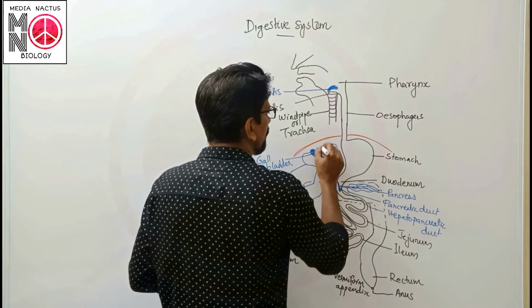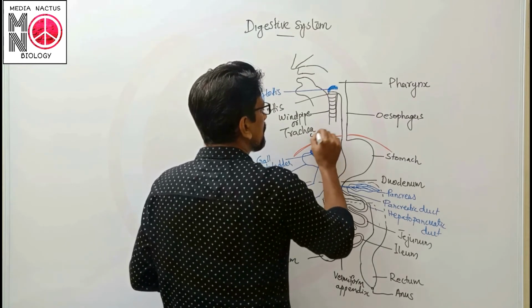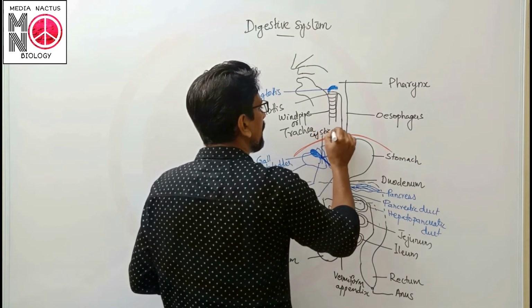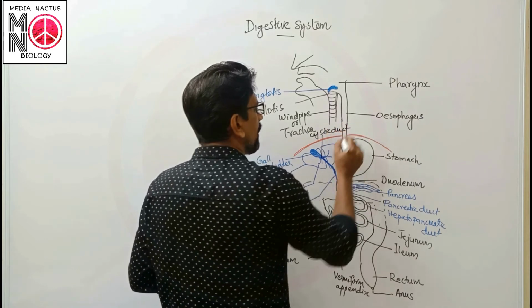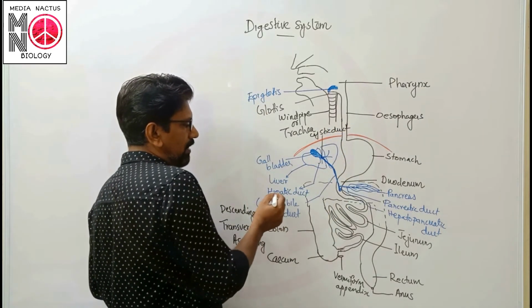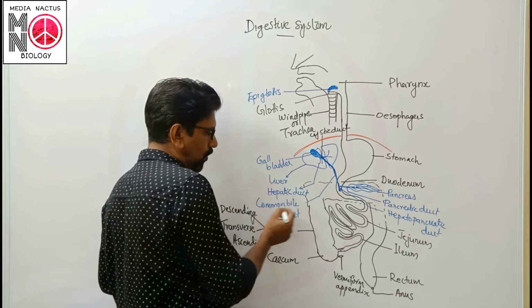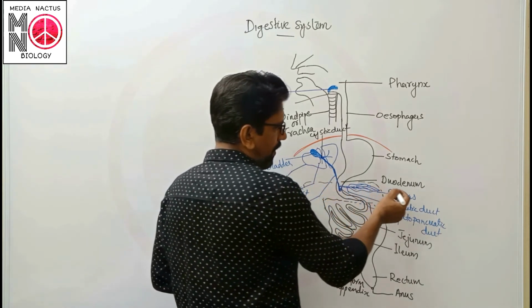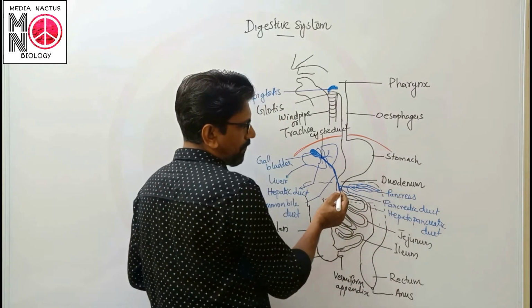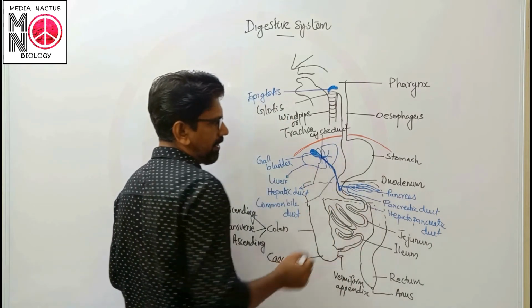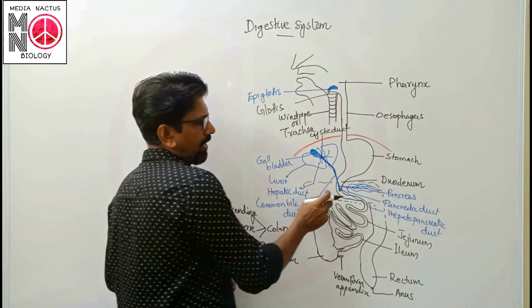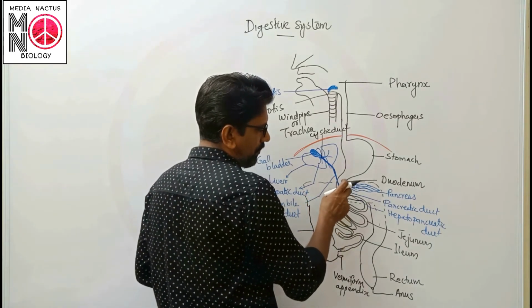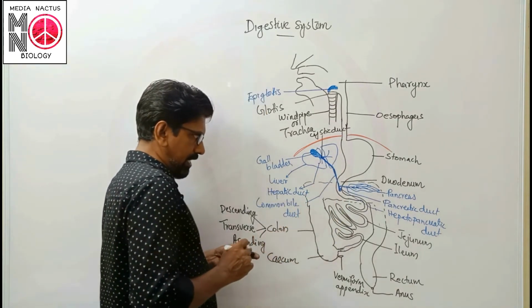Here, this one is known as what? Cystic duct. Cystic duct joins with the hepatic duct to form common bile duct, and the common bile duct joins with the pancreatic duct to form hepatopancreatic duct. Then it opens into the duodenal region.